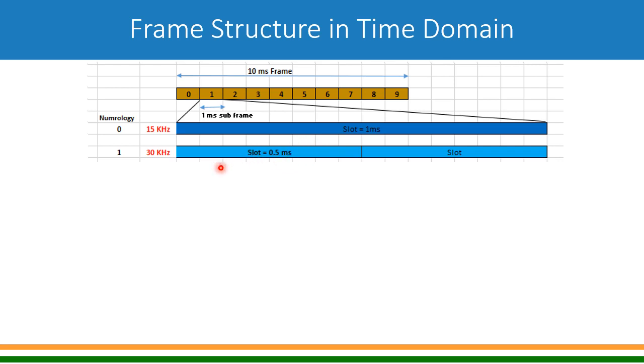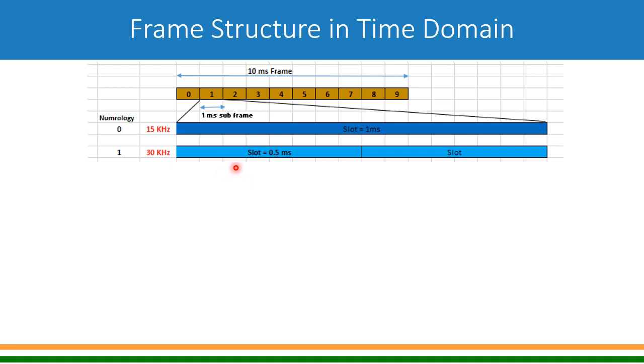If you move to the next numerology, numerology 2, the subcarrier spacing doubles to 60 kilohertz. From 2 slots, it has become 4 slots within the same 1 millisecond. So the slot duration has again become half, 0.25 millisecond.